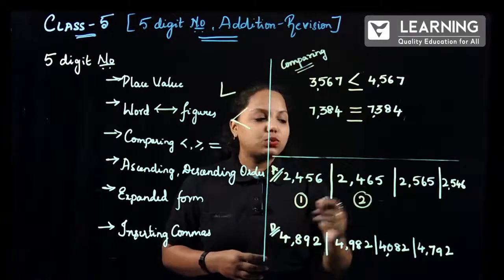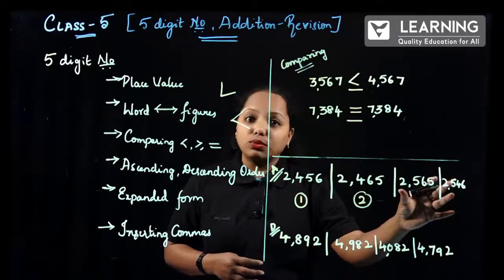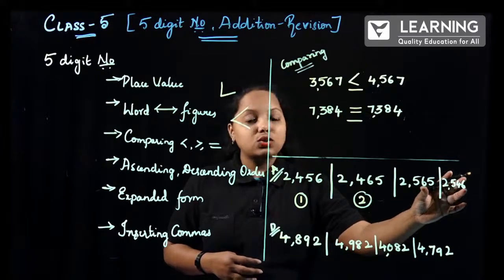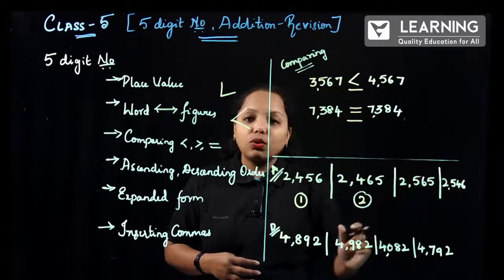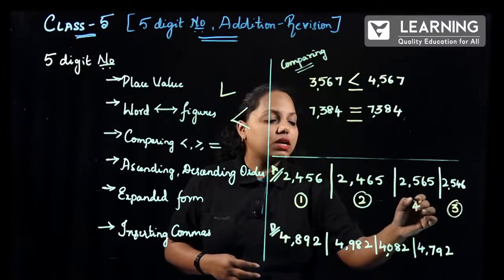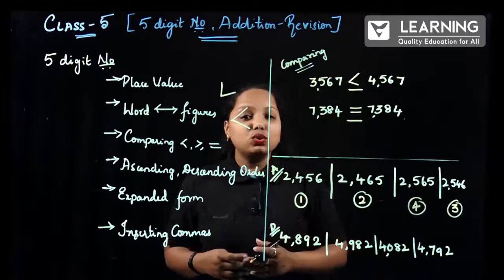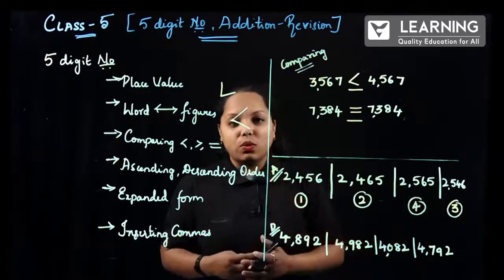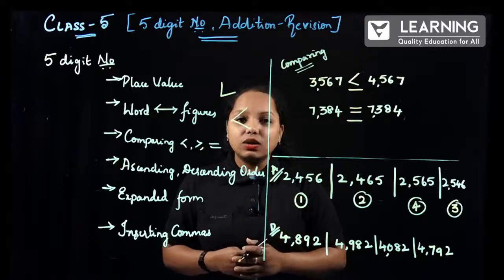How about the next one? So yes, 2, 5, 2, 5. Both are the same, but next place value 4 and 6. Which is smaller? Obviously 4 is smaller. So this becomes 3, and what is left out? This becomes 4th. While writing in the unit test or the exam, you have to make sure you write in order. So how about descending order?